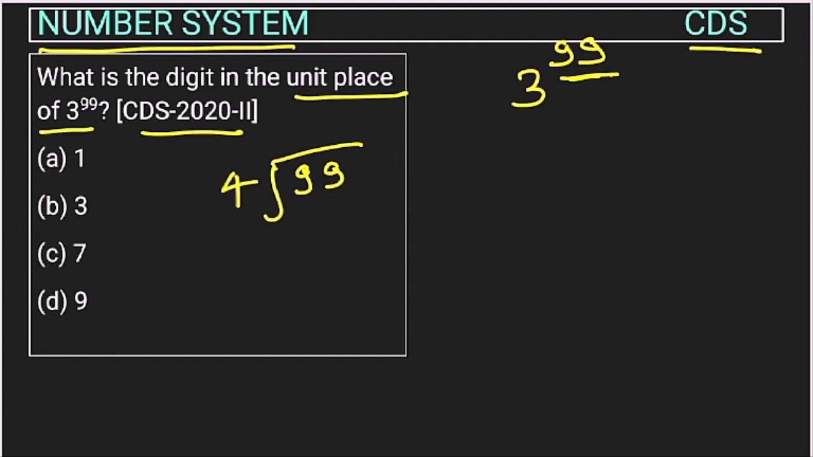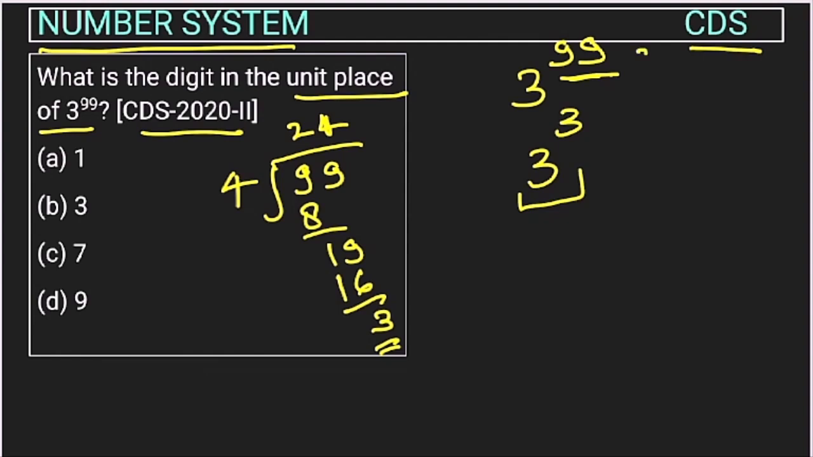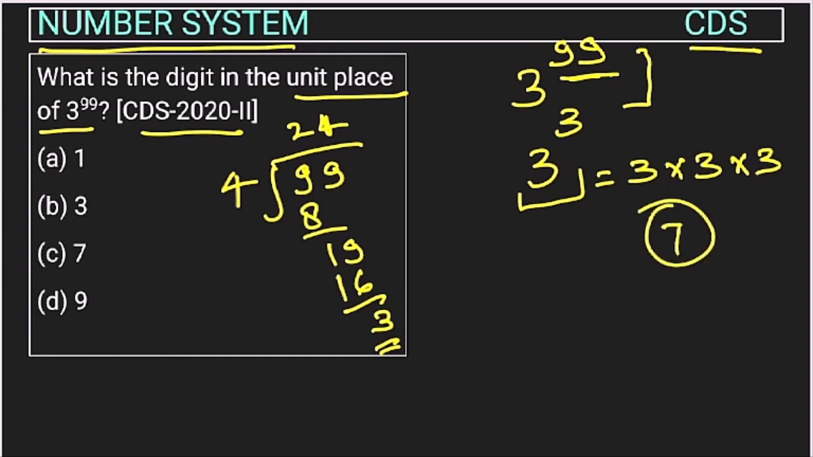How many times will this go? 4 times 8 is 32, 4 times 24 is 96. The remainder is 3. So the remainder is 3, and we will consider 3 to the power 3. The unit digit of this will be the unit digit of 3 to the power 99. So 3 to the power 3 is 3 into 3 into 3, which is 9 into 3, 27. So the unit digit is 7. The answer of this question is 7, option C.